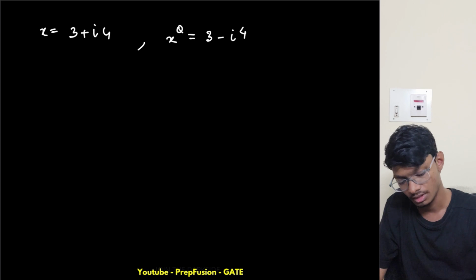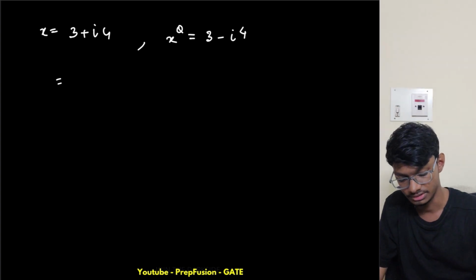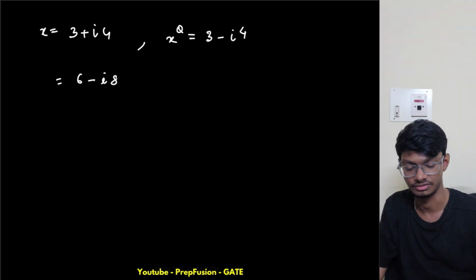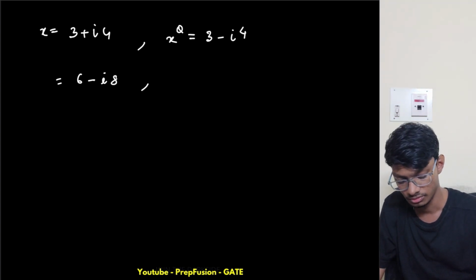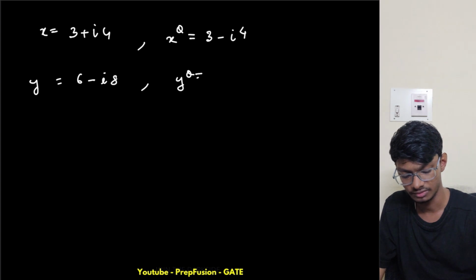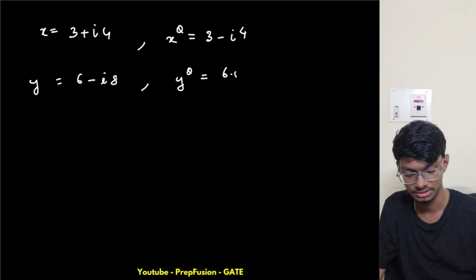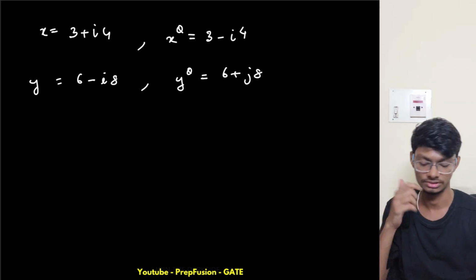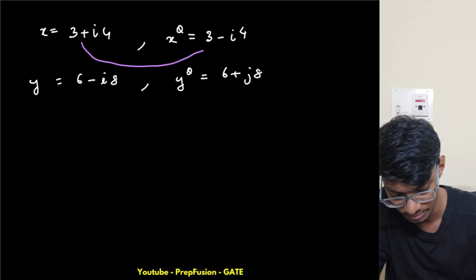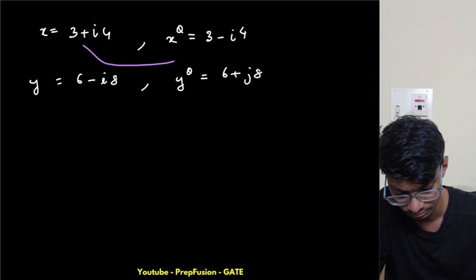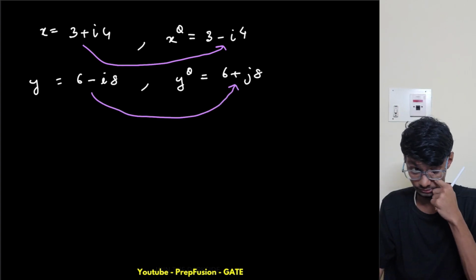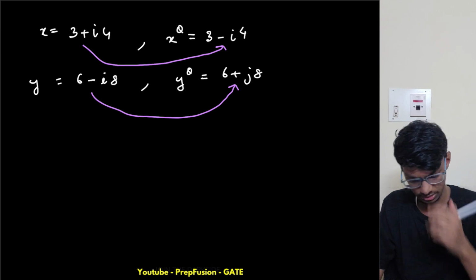Now let's take another example. Let's say this is 6 minus j8. J is for electrical people, and I'm an electronics person also, so minus i8. So this is y, let's say. Y theta will become 6 plus j8. The sign will change, basically. Simply, you can understand that the sign will change. So yeah, this is the main thing.